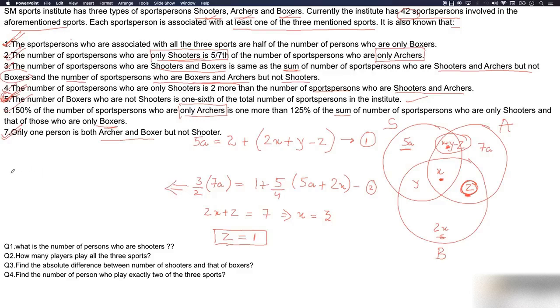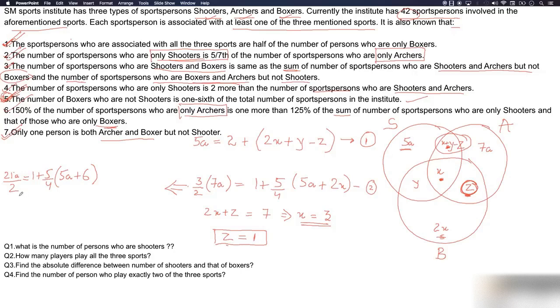So 3 into 7a by 2, that is 21a by 2. 21a by 2 equals 1 plus 5 by 4, 5a, 2x is what? 6, because x is 3.